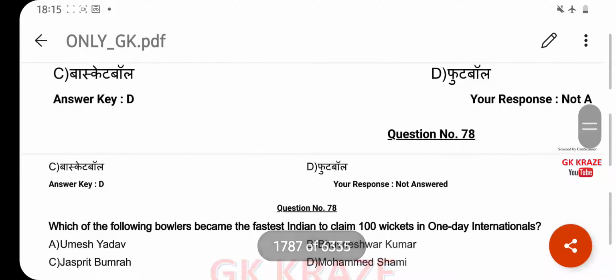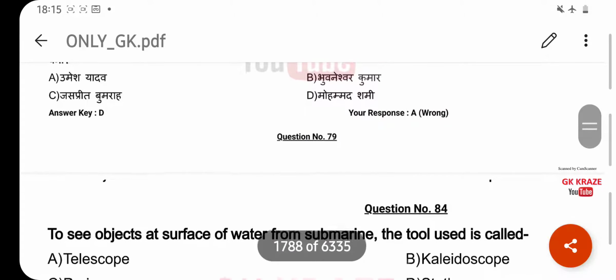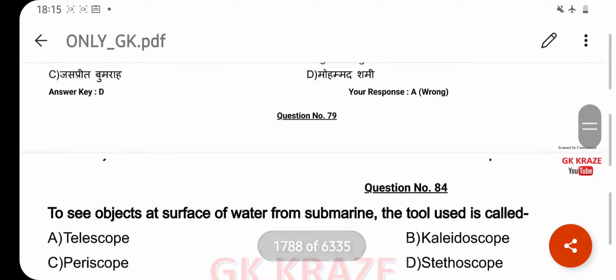Which of the following bowlers became the fastest Indian to claim 100 wickets in one day international? Your right answer is Mohammad Shami. Option D. To see objects at the surface of water from a submarine, the tool used is called? Your right answer is periscope. Option C.